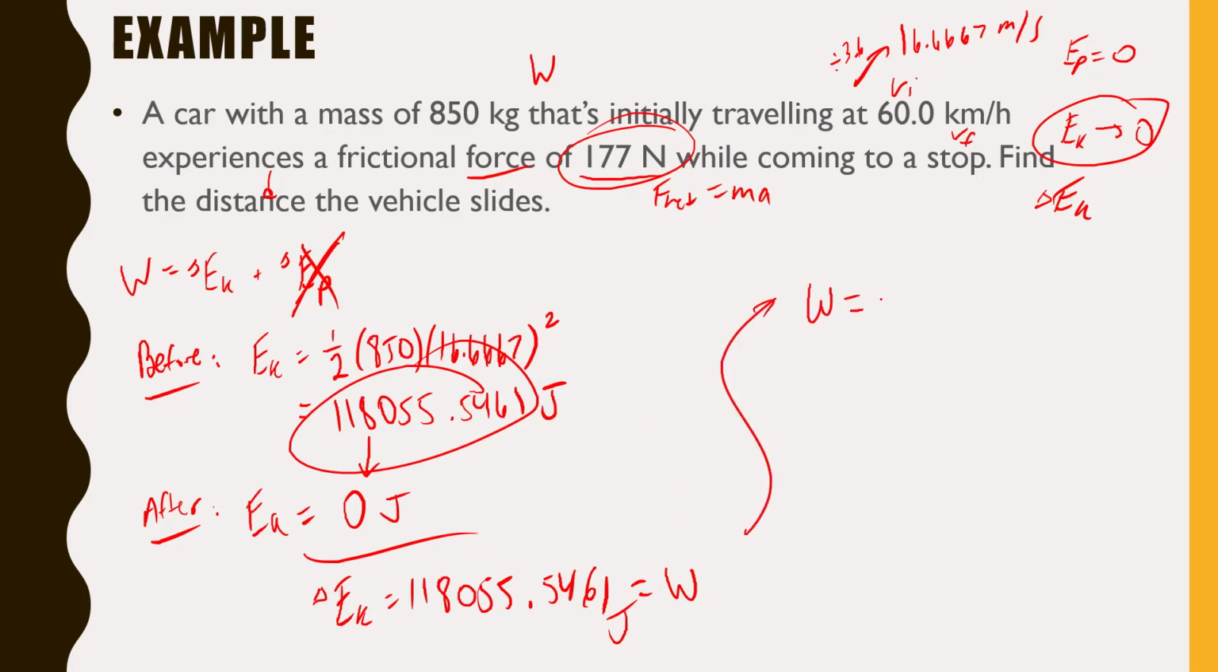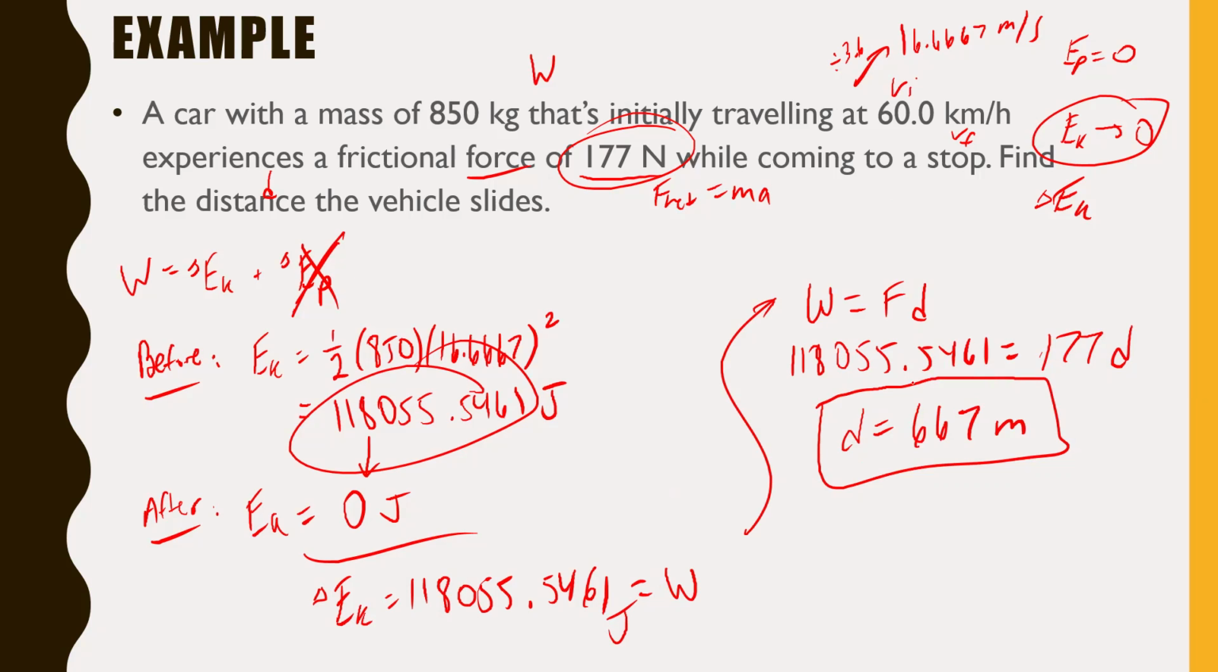Work, of course, is also equal to force times distance. The only force we applied was 177 newtons, so we can say 118,055.5461 equals 177 newtons times distance. And then to solve for that distance, you just divide by that 177 right there, right? So D equals, if you just divide that away, to 3 sig digs would be 667 meters.